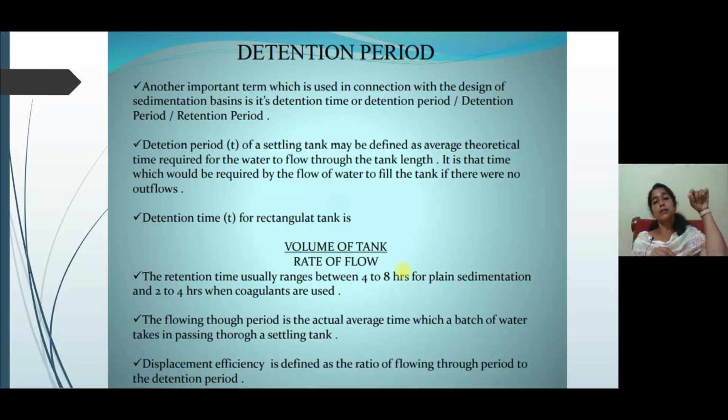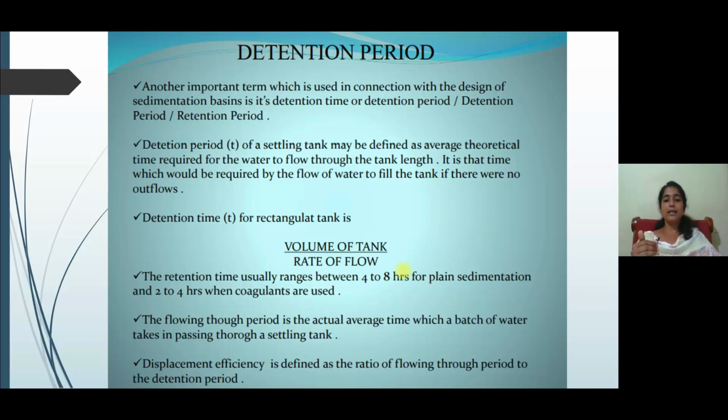Basically, it is the time required for a water particle to flow from the input part, that is the inlet part, to the outlet part. That is the detention period. The detention time T for a rectangular tank is the volume of tank divided by rate of flow. And the retention time usually ranges from 4 to 8 hours for plain sedimentation and 2 to 4 hours when coagulants are used. That is sedimentation aided with the coagulation.